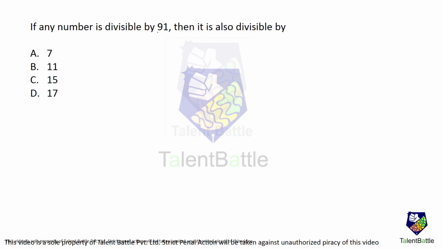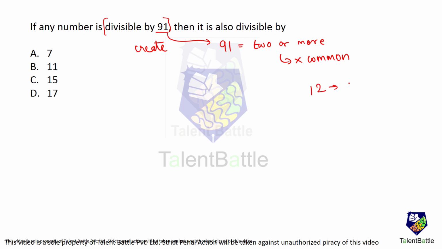If any number is divisible by 91, then it is also divisible by... Now we don't know the divisibility test for 91. So we can create one. Okay, we can create a divisibility test for 91. Very easy. How to do it? 91 should be divided into 2 or more factors which have nothing in common in them, okay, apart from 1. Like for example, 12 can be divided as 3 into 4.